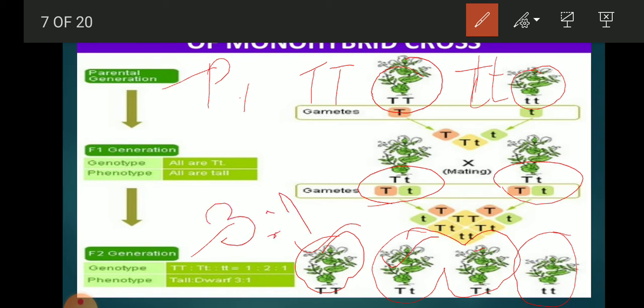So the ratio of the monohybrid cross is 3:1. If we talk about its genotype, genotype means the genes present here. You can see here the genotype: capital T capital T is 1, capital T small t is 2, and small t small t is 1. So the genotypic ratio is 1:2:1, and the phenotypic ratio is 3:1.